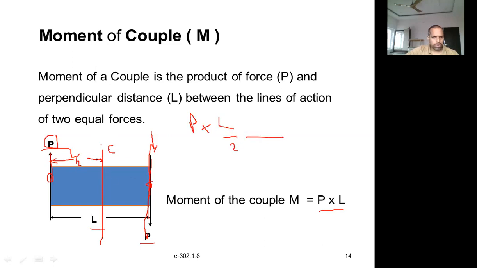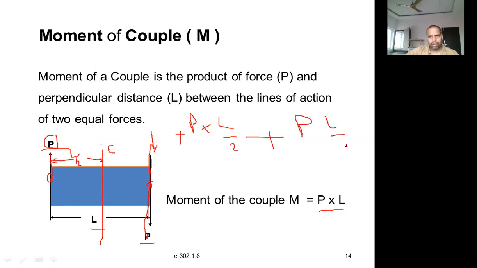Right. So about this point, this is creating a clockwise moment. So let us assume it as plus, give the plus sign. Now again calculate the moment due to the other force. What type of moment is this about this point, this line, this reference line? Again, this is also creating a clockwise moment. This is acting downward, which means clockwise. Clockwise again, plus P into L by 2.